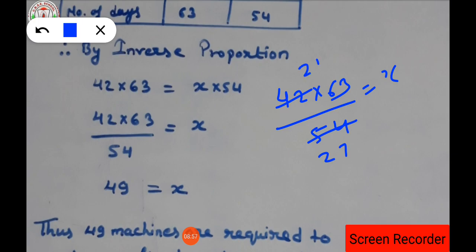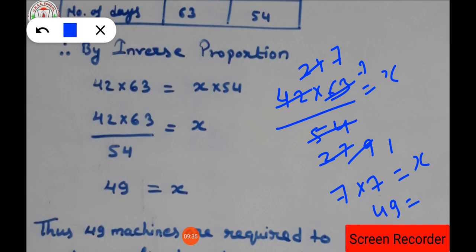Now again, 27 comes in the table of 9 three times, and 21 comes in the table of 3 seven times. So 27 and 21 are divided by 3: 27 becomes 9 and 21 becomes 7. Now we have 7 into 63 upon 9. Now 9 ones are 9 and 9 sevens are 63. So what is left is 7 into 7 is equal to x. Now 7 into 7 will be 49, so x equals 49.